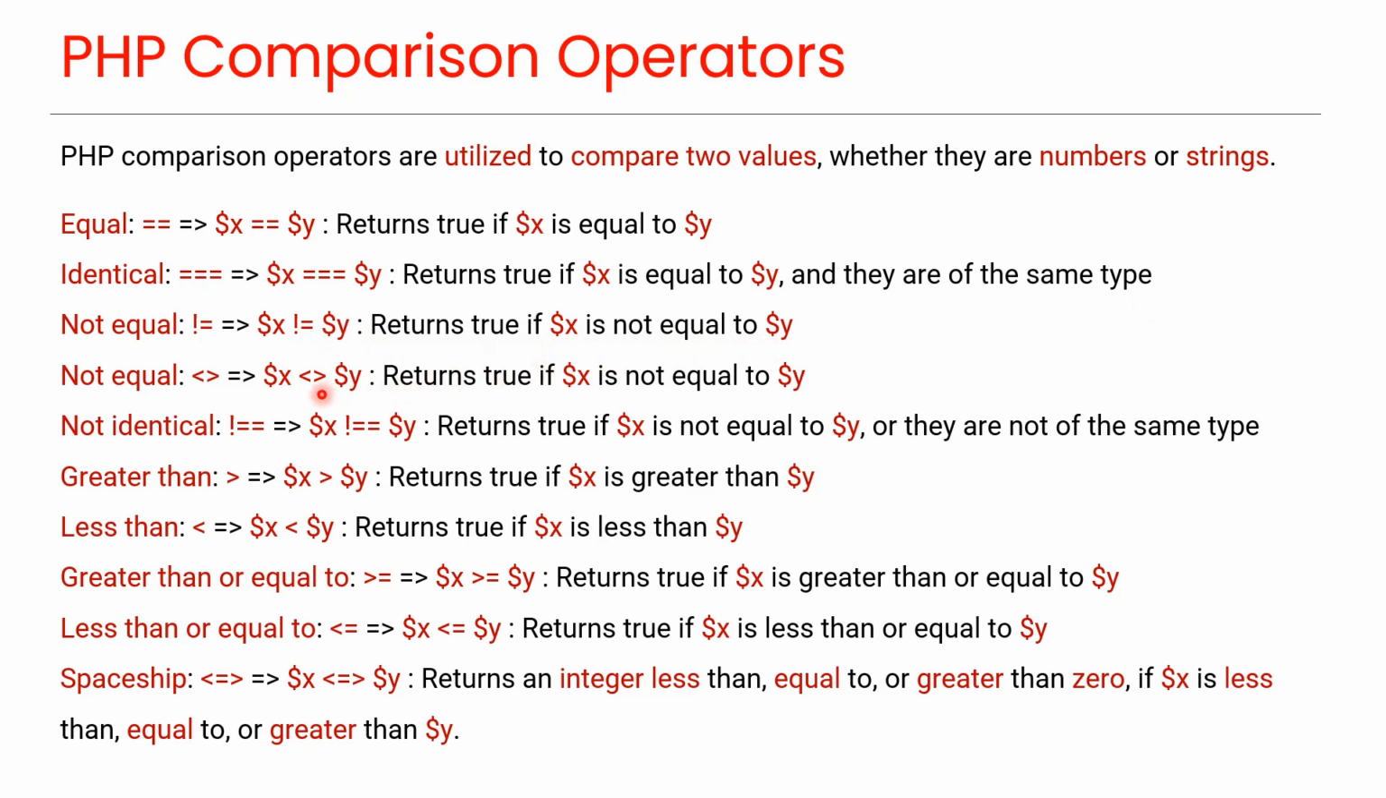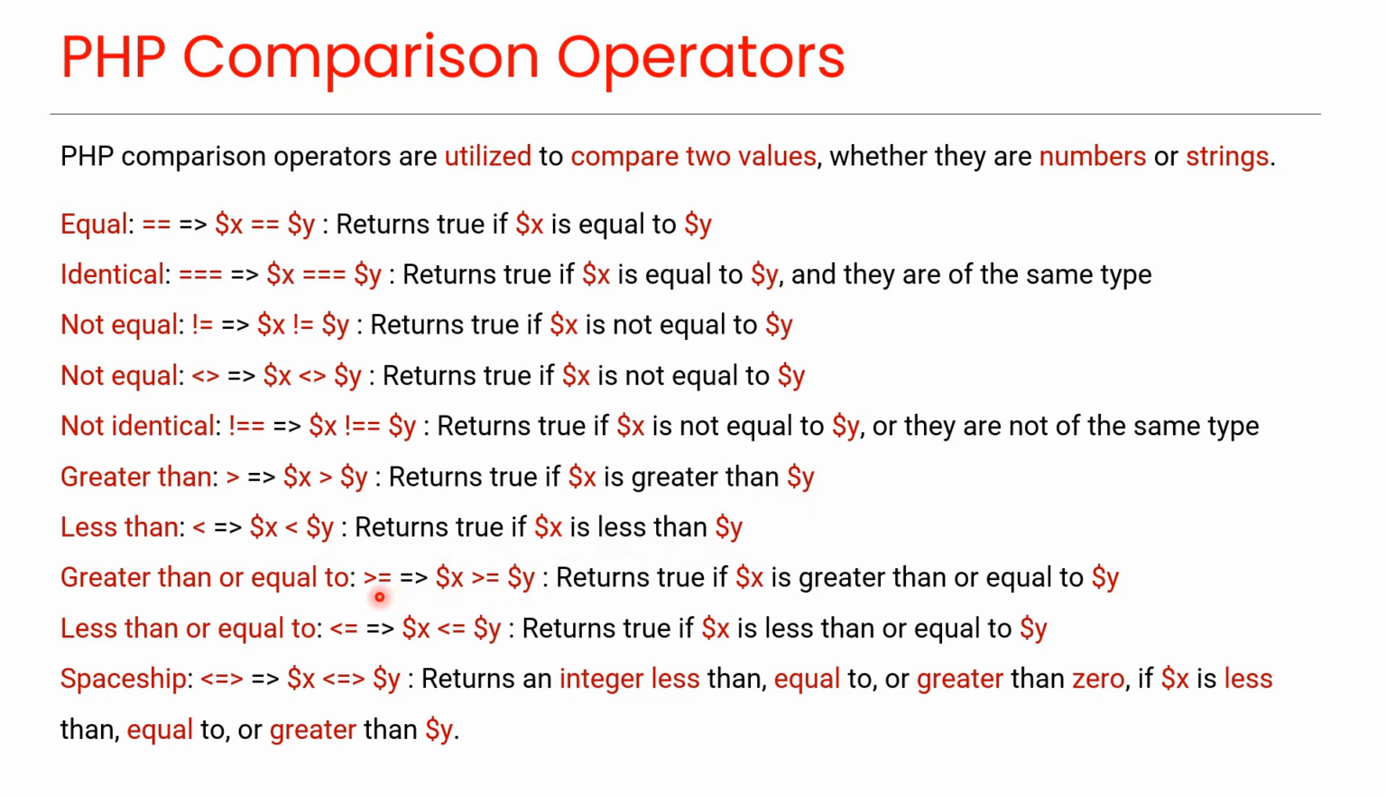This is another not equal operator, which also returns true if x is not equal to y. This is the not identical operator, which returns true if x is not equal to y, or if they are not of the same type. This is the greater than operator, which returns true if x is greater than y. This is the less than operator, which returns true if x is less than y.